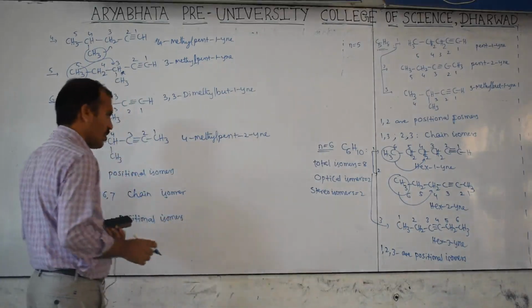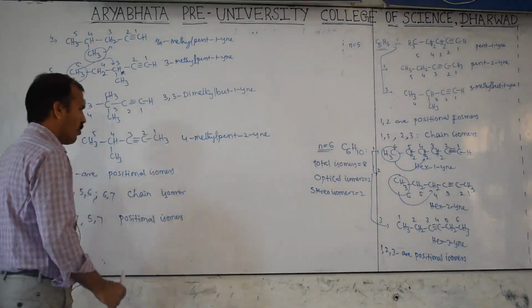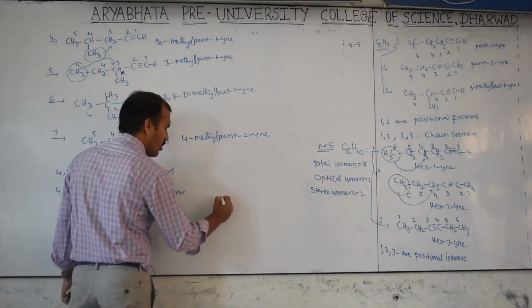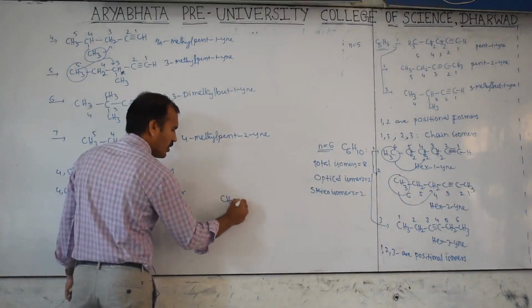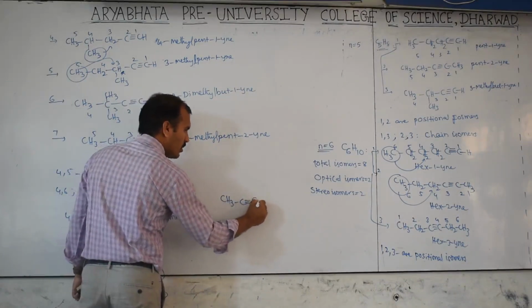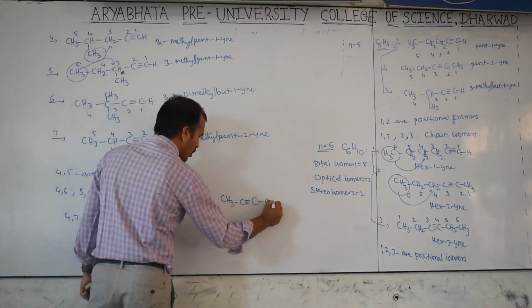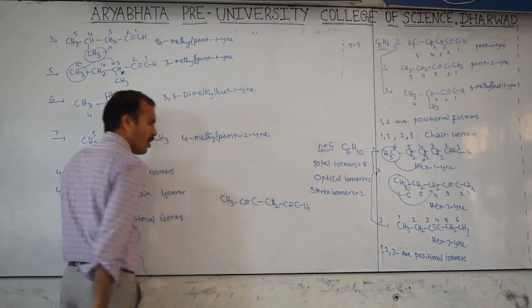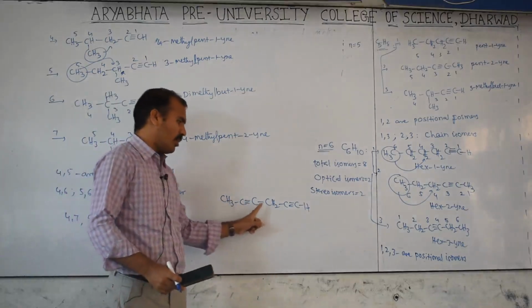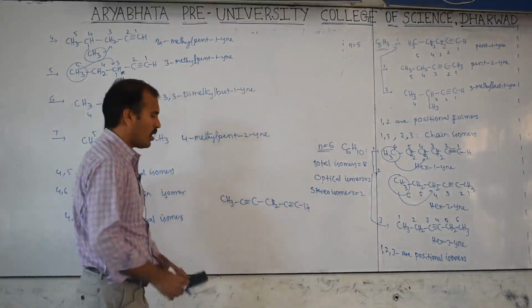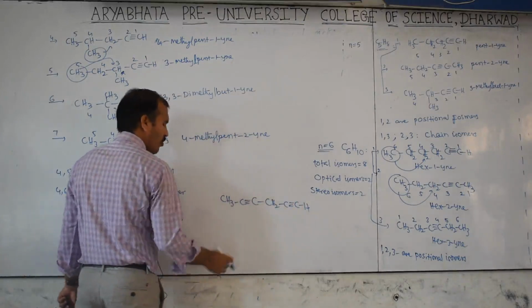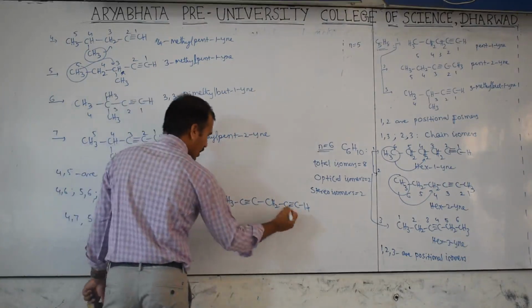Next, after isomerism, one more example here with two double bonds or triple bonds. CH3 C triple bond C CH2 C triple bond CH. Now 1, 2, 3, 4, 5, 6 carbons are there, but how many times is the triple bond there? 1, 2. Therefore numbering should be in which direction? Any one direction?